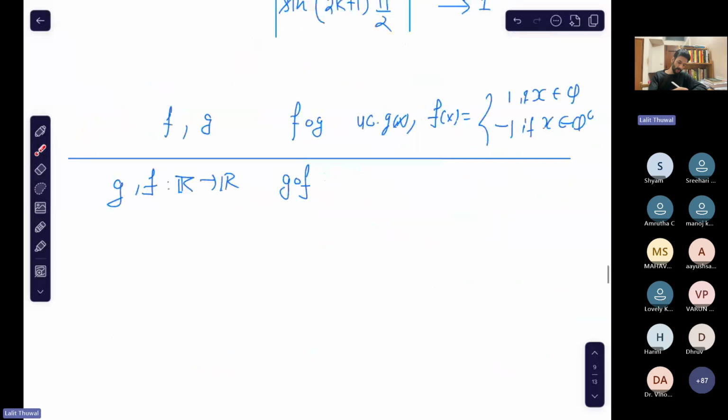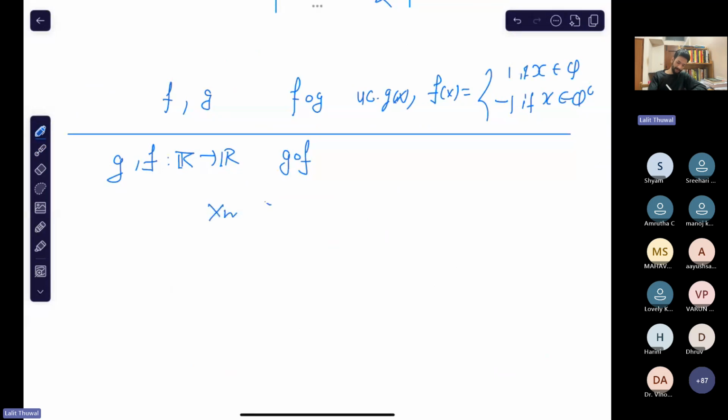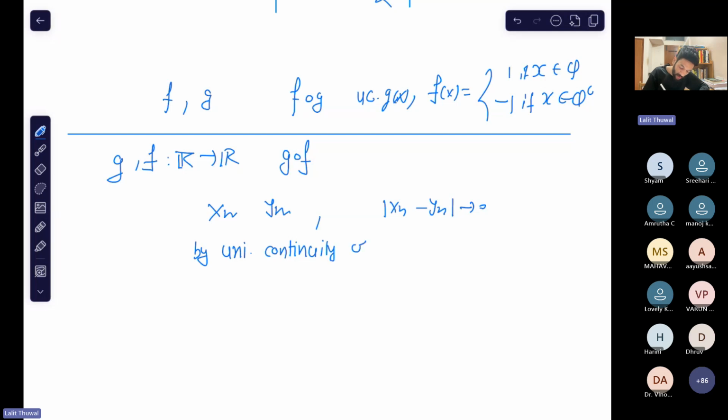Okay, let's see. Suppose xn and yn be any two given sequences satisfying this. Then by the uniform continuity of f, we have that f(xn) and f(yn) are sequences satisfying this, because f is given to be uniformly continuous.